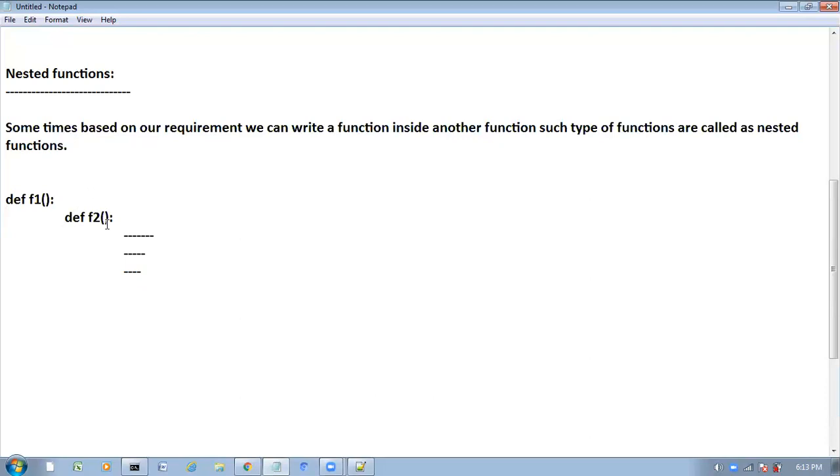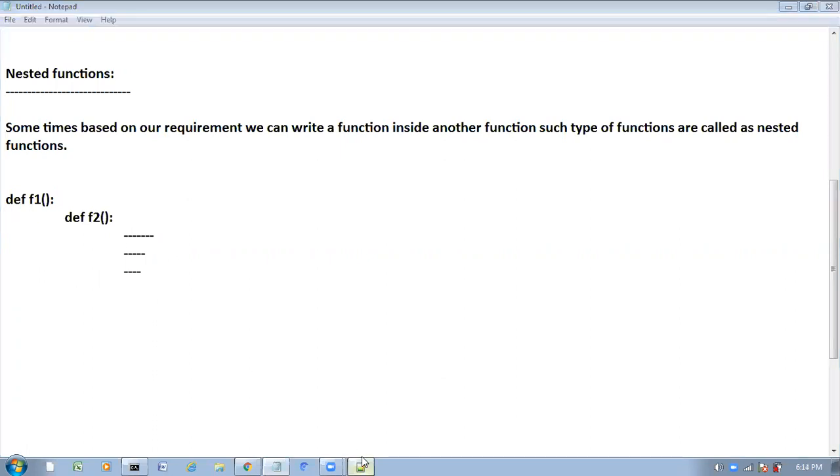So we can't call this f2 function directly from outside. Why? This function is a local function of f1. If you want to call it, first we have to call f1, then we can call f2. We can't call the f2 function from outside. Sometimes, based on our requirement, we can write a function inside another function. Such functions are called nested functions.